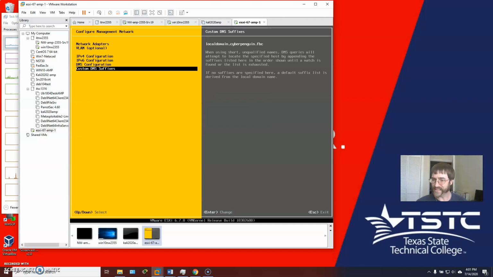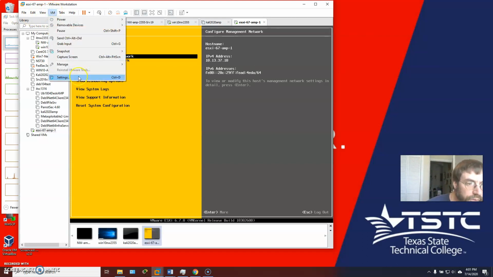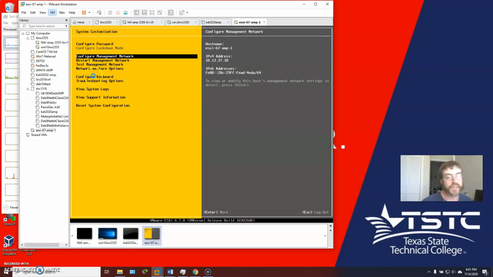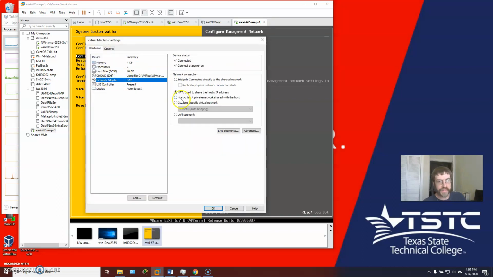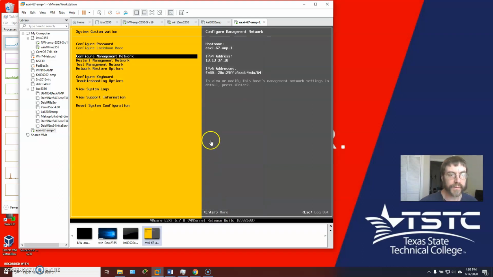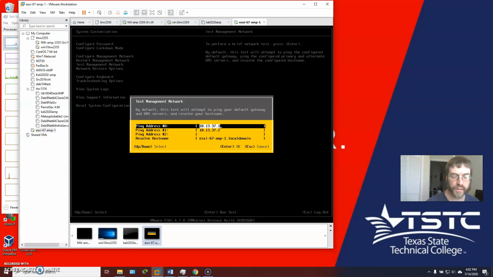Now, I can't really test this effectively until I move this thing into my new LAN segment. So I'm going to go from NAT, and I'm going to use this one. Okay. Now what I can do is test said management network.